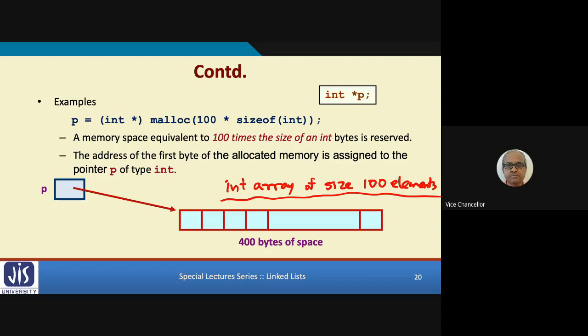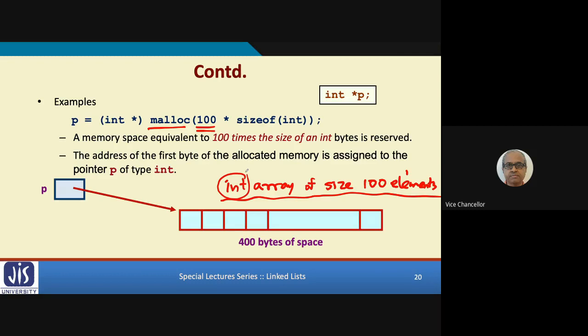What do I do? I call malloc. I know 100 elements, but I may not be knowing how many bytes each integer takes. Well, it may be 4, it may be 8.